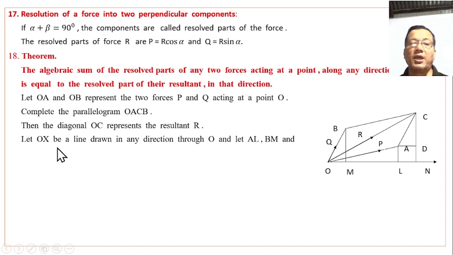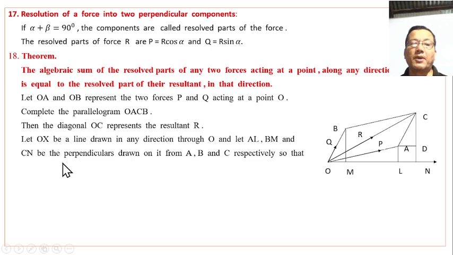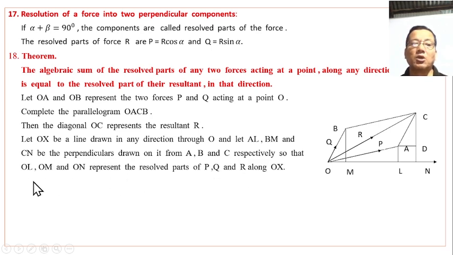Let OX be a line drawn in any direction through O, and let AL, BM, CN be the perpendiculars drawn on it from A, B, C respectively, so that OL, OM, ON represent the resolved parts of P, Q, and R along OX.